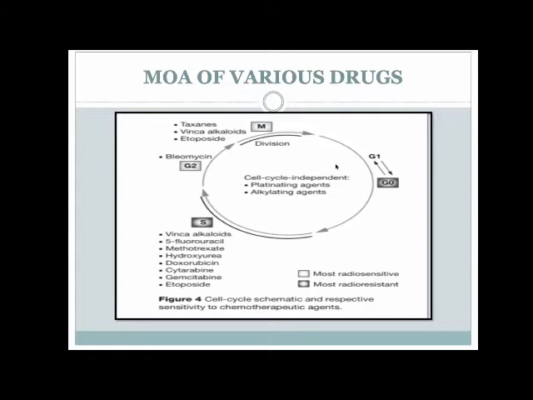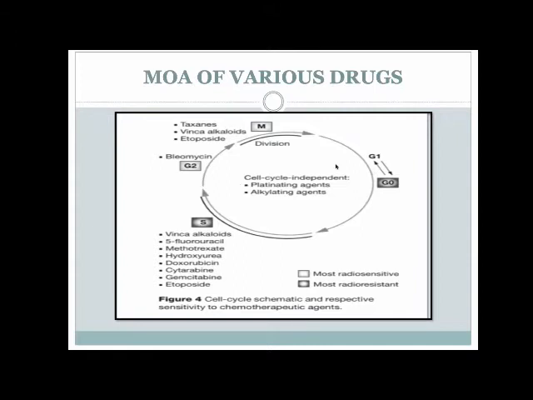The second difference is that usually the cell cycle specific agents are used in tumors which have a high growth fraction, like acute lymphoblastic leukemia or acute myeloblastic leukemia, whereas cell cycle non-specific agents can be used even in tumors which have a low growth fraction or tumors with a high growth fraction. The last thing, like Dr. Jyoti had mentioned in the class that Dr. Vandana had taken, was that cell cycle specific drugs are schedule dependent. More so the duration and timing of when you're administering these drugs is important, whereas cell cycle non-specific drugs are more dependent on the dose. That means how much dose you're giving is more relevant in cell cycle non-specific drugs.